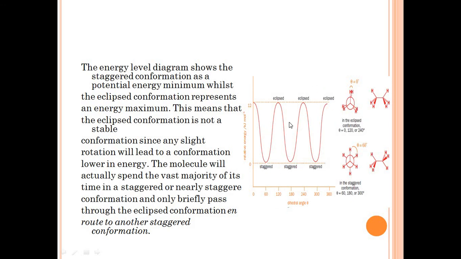Now basically the ethane molecule is more stable in the staggered conformation than in the eclipsed conformation. What is the reason behind that? Why is the ethane molecule stable at staggered conformation and not at eclipsed conformation?